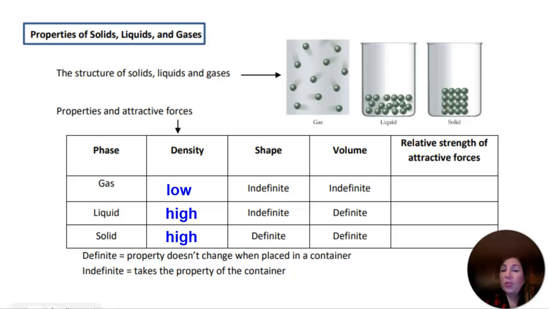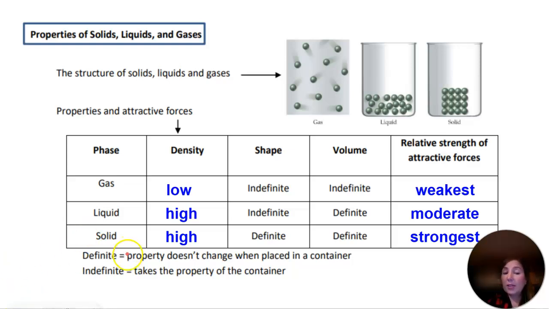And all of this is really due to the relative strength of their attractive forces. How much are the particles attracted to each other? So gases have the weakest attractive forces. Their particles just really aren't very attracted to each other in the gas phase. And then liquids are in the middle for attractive forces, and solids have the strongest attractive forces between the particles, holding those particles in the solid state.